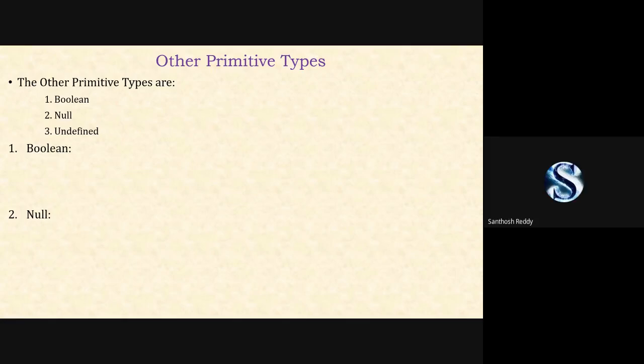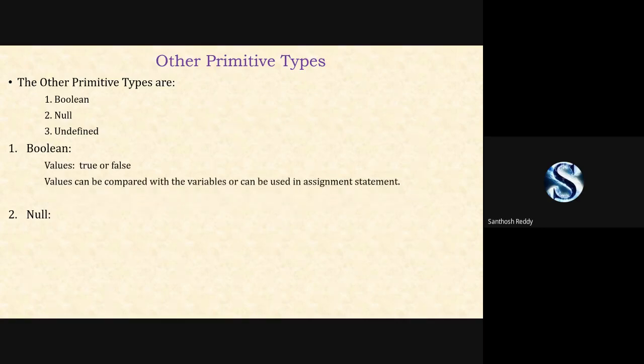We can say it in another way, which is true or false. This can be compared with variables, or it can be used in an assignment. For example, true or false will come in the if condition part, or else we can assign it with an assignment statement, like b = true.